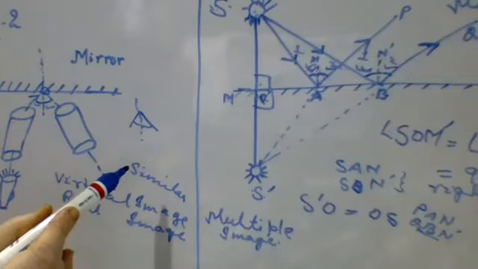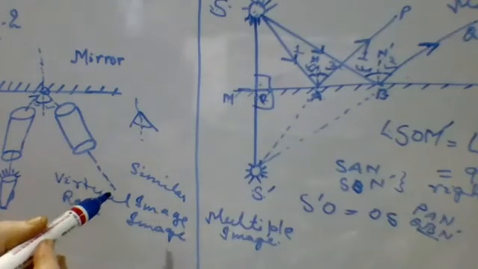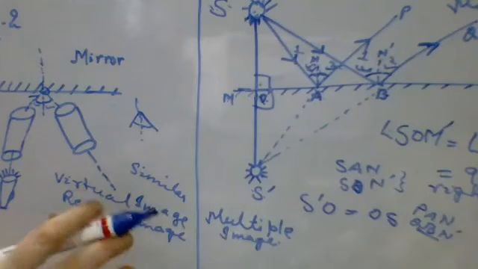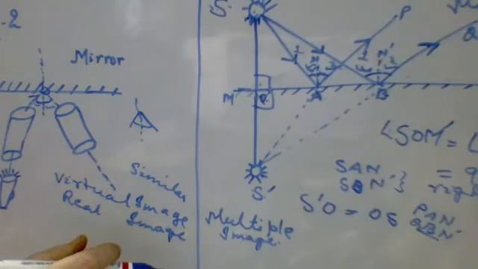The image which is formed by an actual intersection of the reflected rays. Yes. Then real, Ankur, you tell. An image that is formed through an actual intersection of reflected rays is known as a real image. Example is the image formed by a concave mirror.